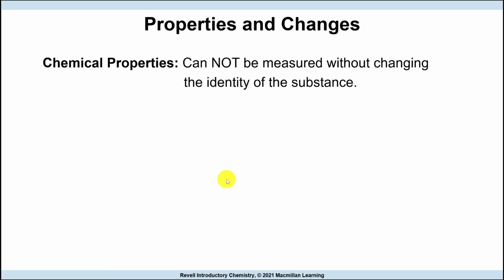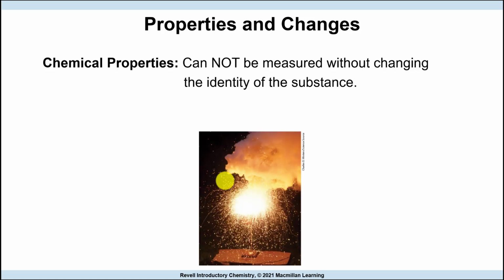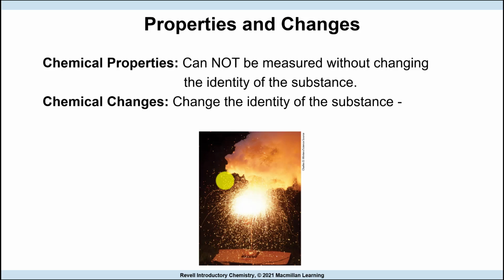And then we have chemical properties. Chemical properties cannot be measured without changing the identity of a substance. Chemical changes change the identity of a substance. So a chemical property is one that cannot be measured without changing it. If something is flammable, you have to light it on fire to know that it is flammable. And at that point, when it's lit on fire, you already know that you've changed it. A chemical change is what we call a chemical reaction. It changes the identity of a substance.